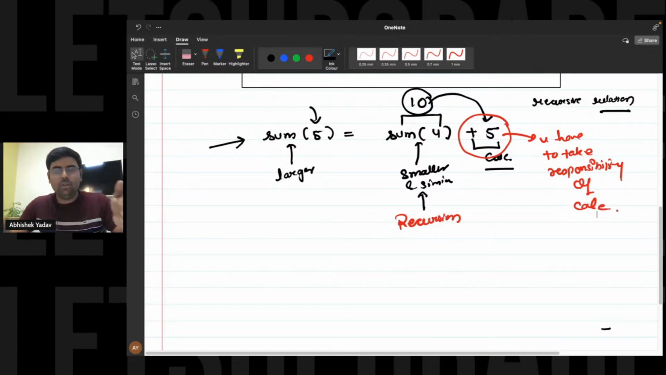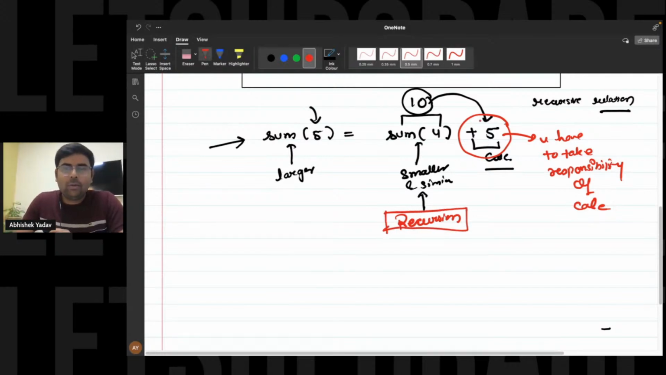Step number one is what? You have to identify in the problem statement what your bigger problem statement is, that is your larger problem statement, and what your smaller and similar sub problem statement is. The responsibility of the smaller and similar sub problem you will give to the recursion, and the calculation part I will take care of. I will take the responsibility of the calculation part. Okay, great.